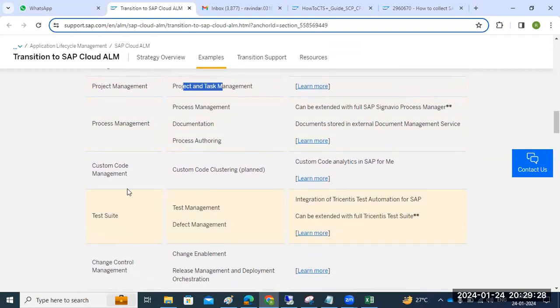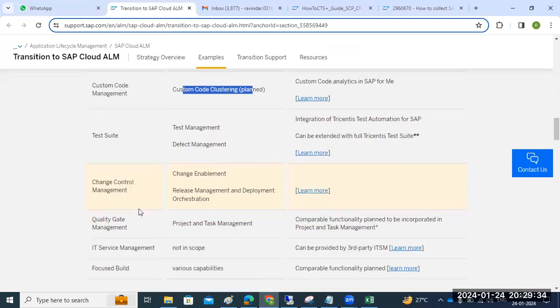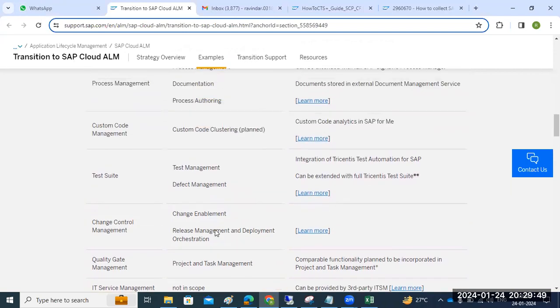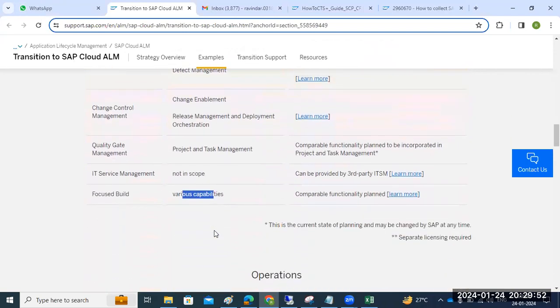For custom code management, clustering is planned in an upcoming maintenance activity. IT service management is not in scope here; it can be provided by a third-party ITSM. For focused build, various capabilities are available on the Cloud ALM side.